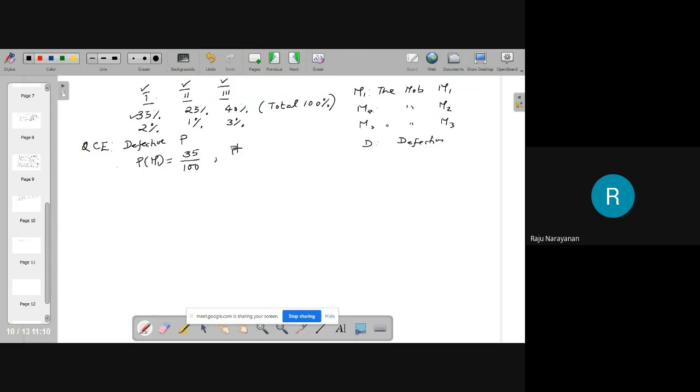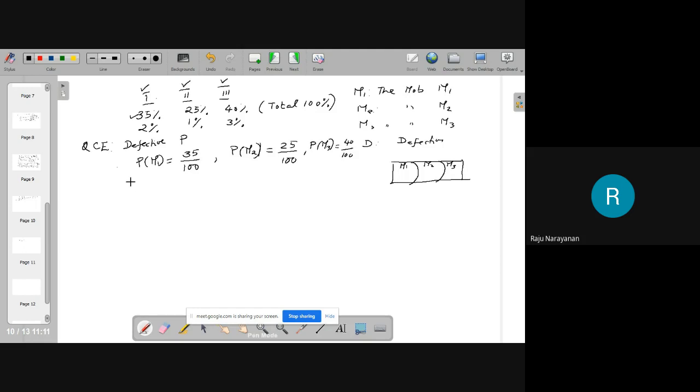And probability of M2 is equal to 25%. This should be 1. That is important. These are the total items manufactured in the company. This by machine 1, this by machine 2, this by machine 3. No other possibilities.